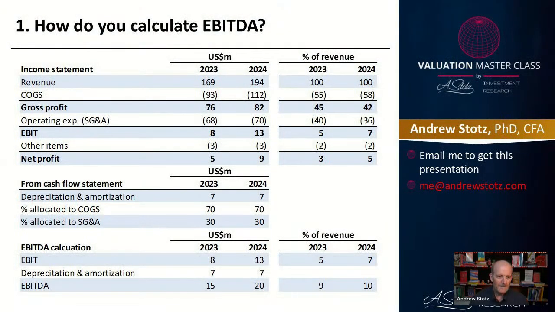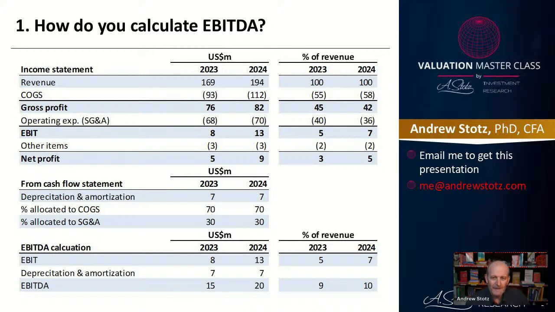I'm going to take a look at this. This is the first question, which is how to calculate EBITDA. So I've done a calculation here that helps you to see this. I've used year 2023 and 2024 for an anonymous company, and it's in $1 million.